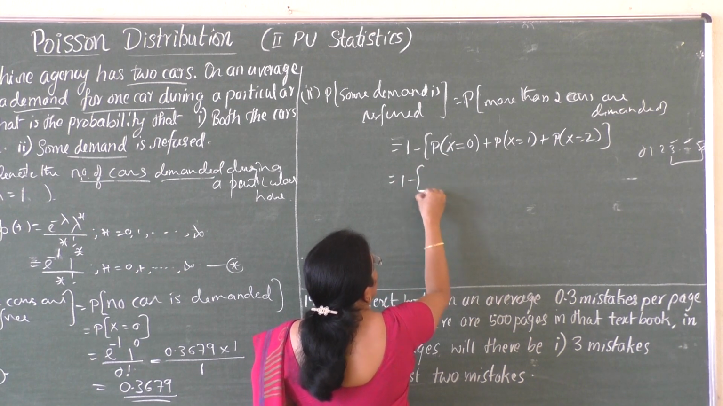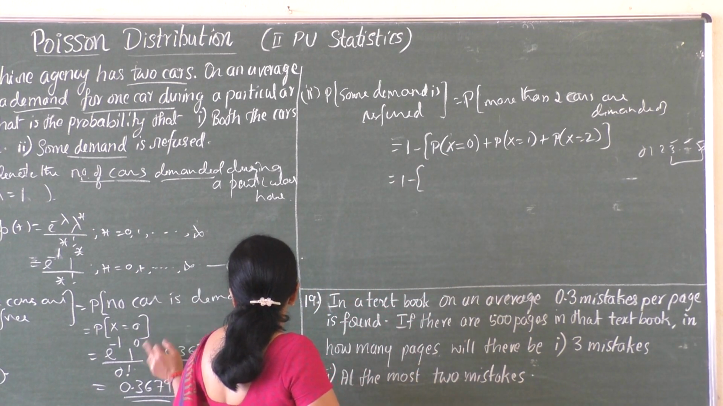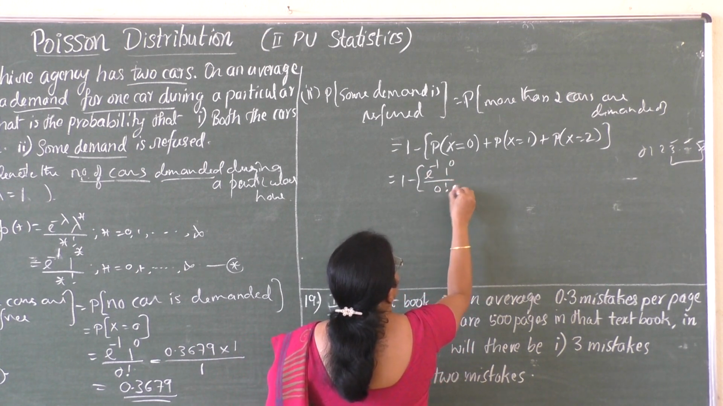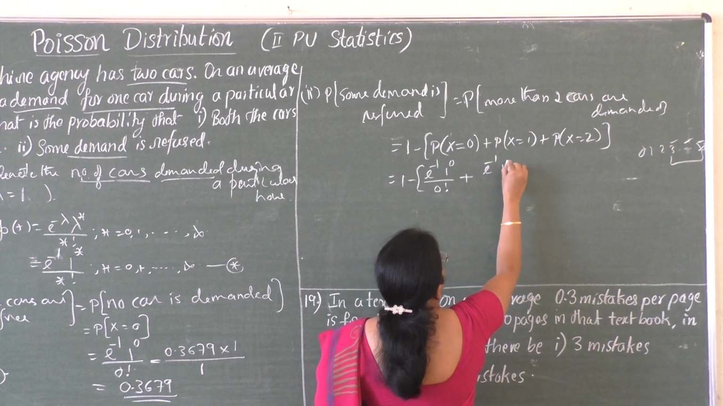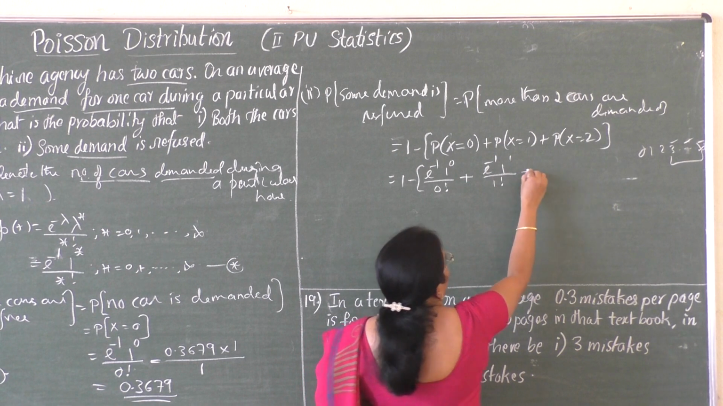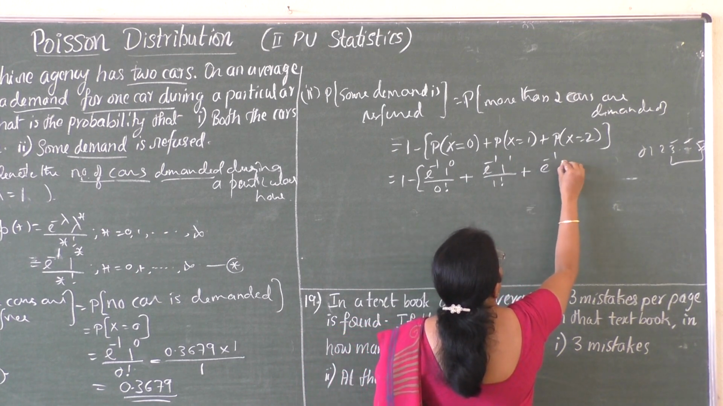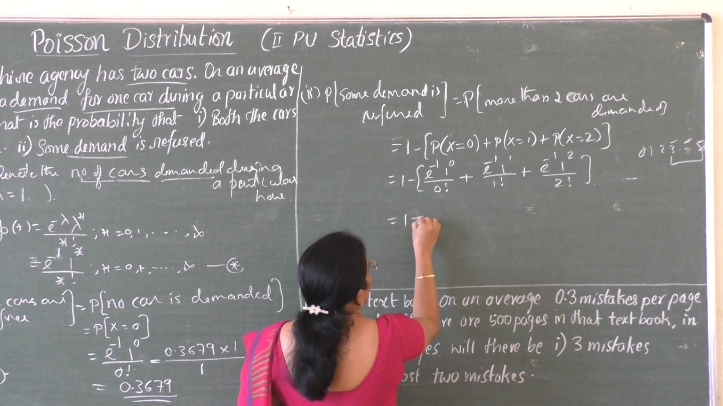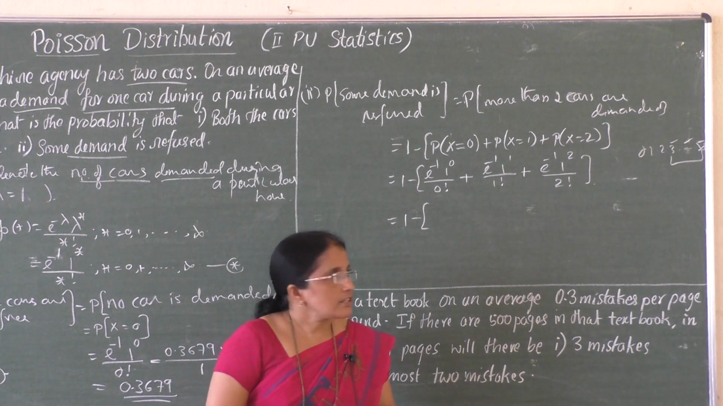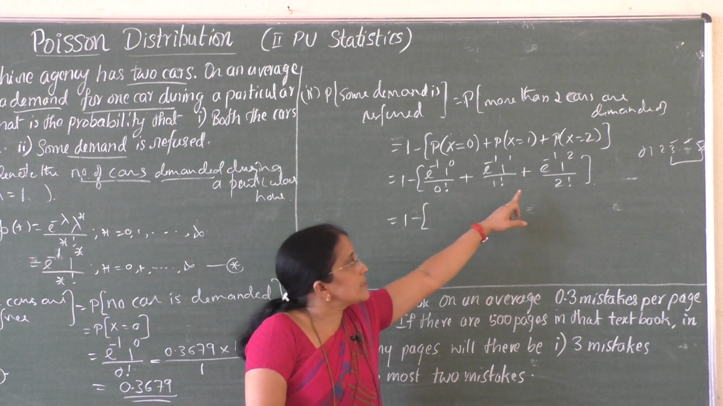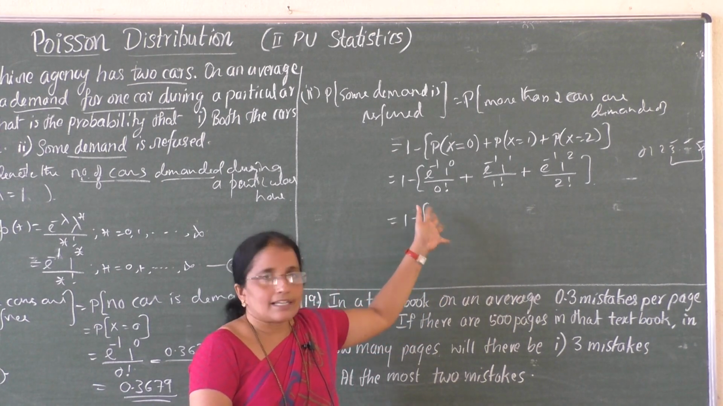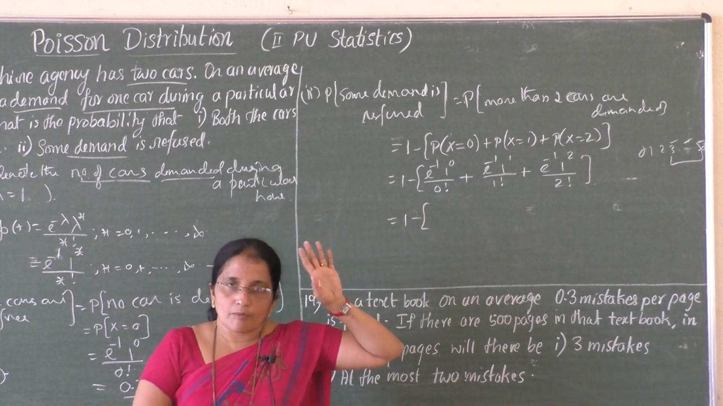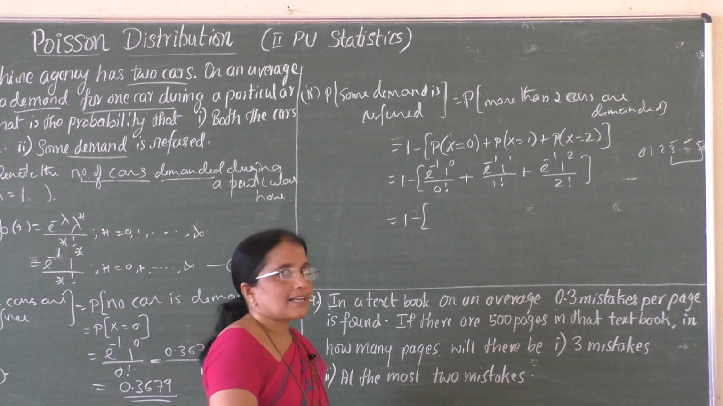Okay, 1 minus P of x equal to 0, that is, in the probability mass function put x equal to 0: e power minus 1, 1 power 0 divided by 0 factorial, plus e power minus 1, 1 power 1 divided by 1 factorial, plus e power minus 1, 1 power 2 divided by 2 factorial, which is equal to 1 minus. Now in the previous session we have seen there is a common term, we can take it outside, or you can also solve directly. In the earlier problem, we solved it by taking the common factor e power minus lambda outside. Now here I am going to do it directly.